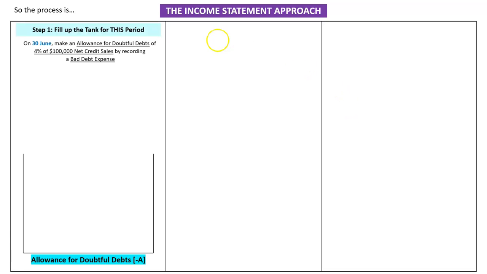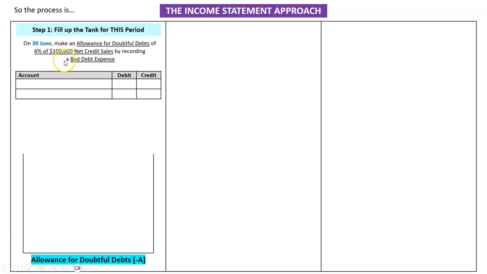But let's take an example now where an account receivable goes bankrupt but actually decides to pay some of the amount owing. Well, step 1 will still be the same. We will fill up the tank for this period. On the 30th of June, make an allowance for doubtful debts of 4% of $100,000. So that would be $4,000.